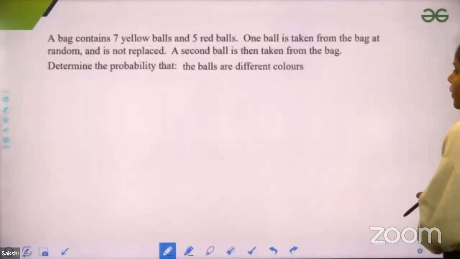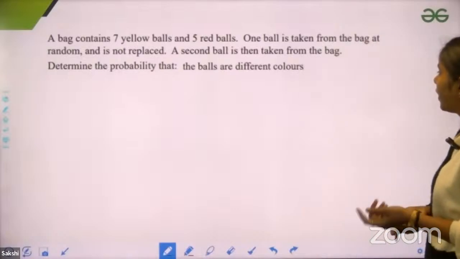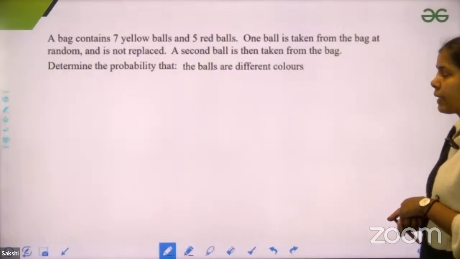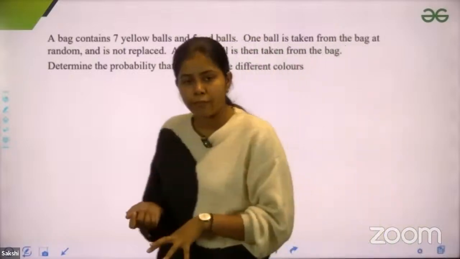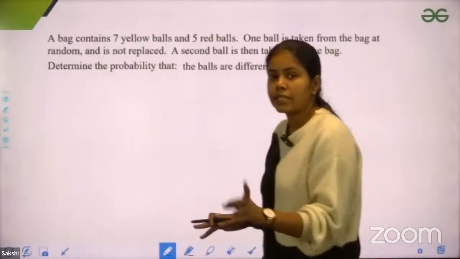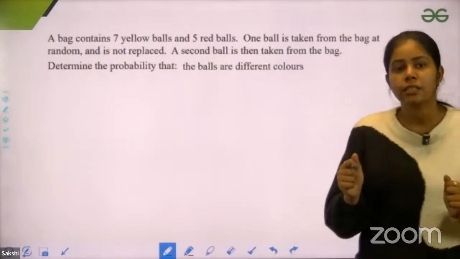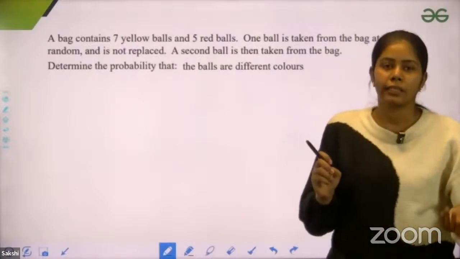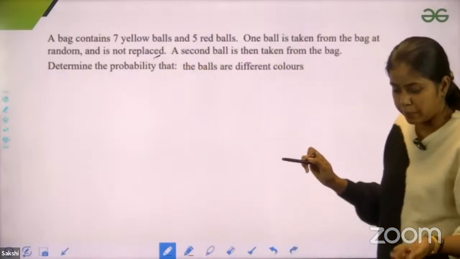Okay, the next question we have here is: a bag contains 7 yellow balls and 5 red balls. One ball is taken from the bag at random and is not replaced. Now we are not replacing, we are not putting the ball which we have picked back in the bag. Just understand the concept of without replacement and with replacement. With replacement, that means the ball I have picked, I'm just putting back in the bag. But here we have without replacement, that means we haven't replaced that ball.